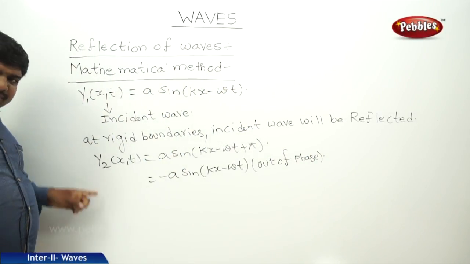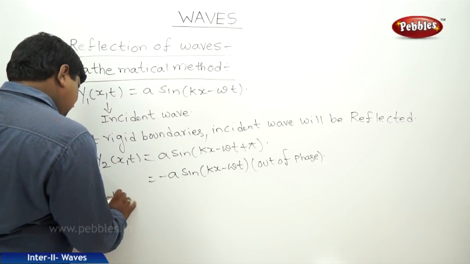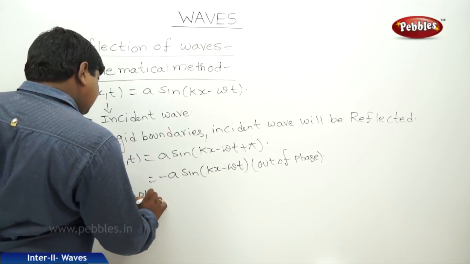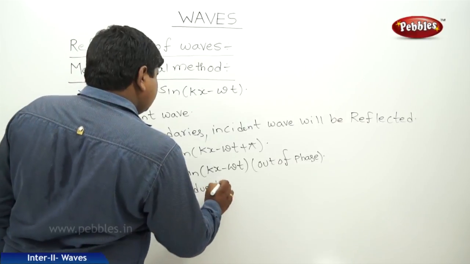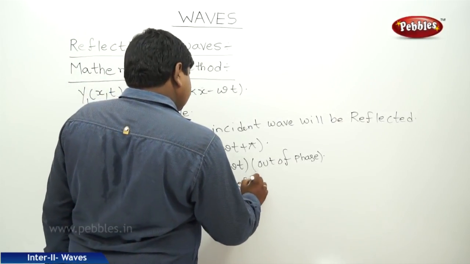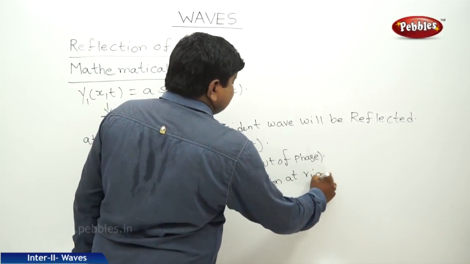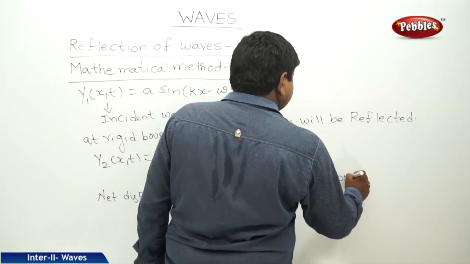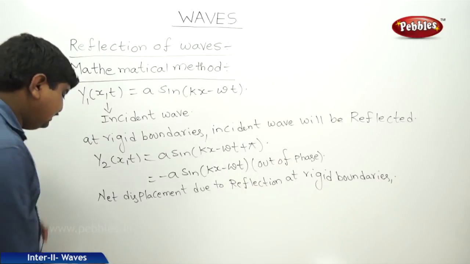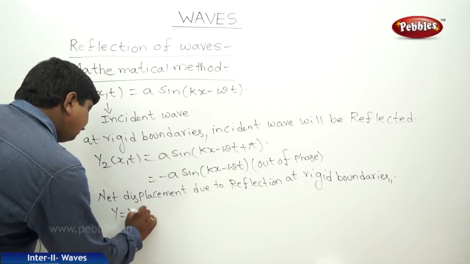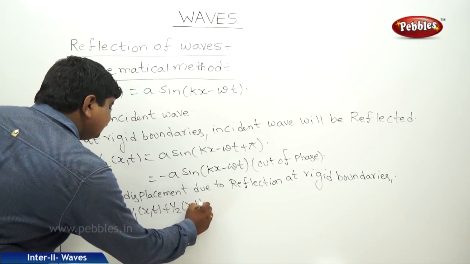So the net displacement at rigid boundaries due to the reflection is given by y is equal to y1 of x comma t plus y2 of x comma t.